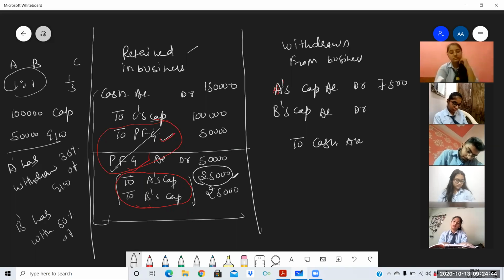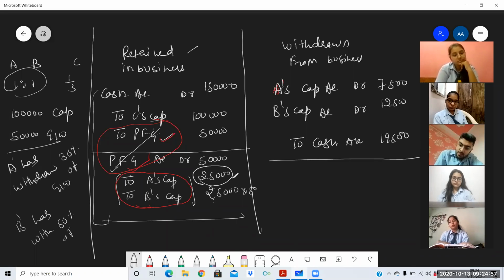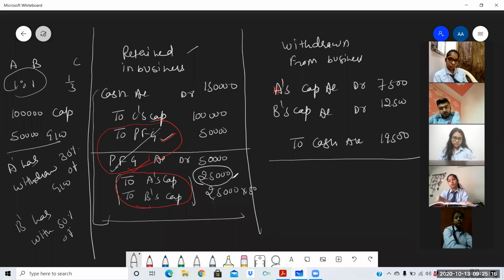And B has withdrawn 50%. B's capital is credited 25,000, so 50% of this amount is 12,500. The total amount withdrawn is 20,000. You need not assume which partner has withdrawn how much of the goodwill. It must be mentioned in the question. It is also not necessary that both withdraw the goodwill. They have sold their share and in return received the PFG amount, so it is up to them whether they keep that amount in the business or withdraw it.